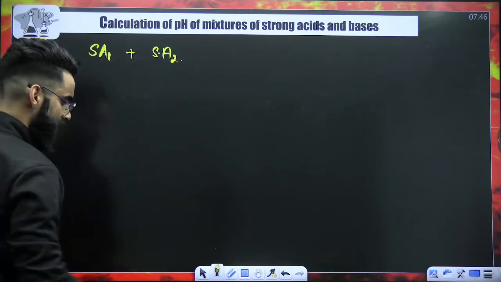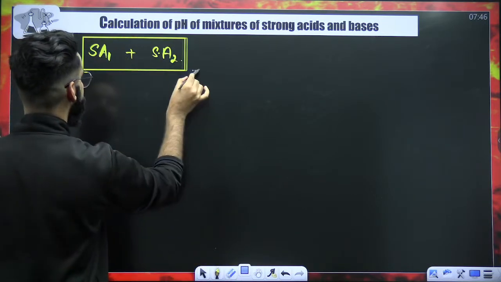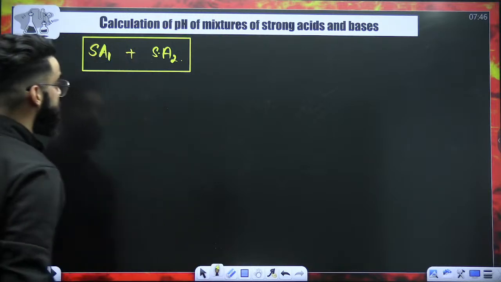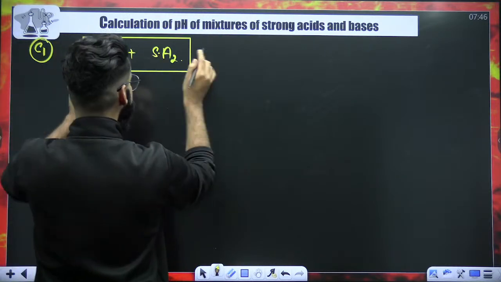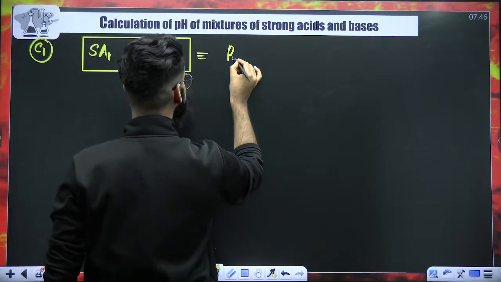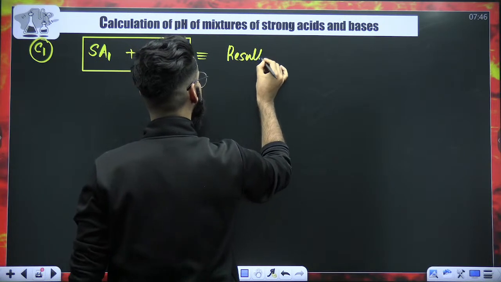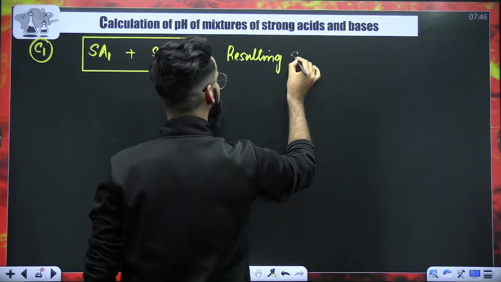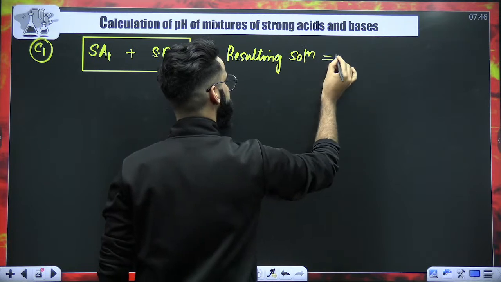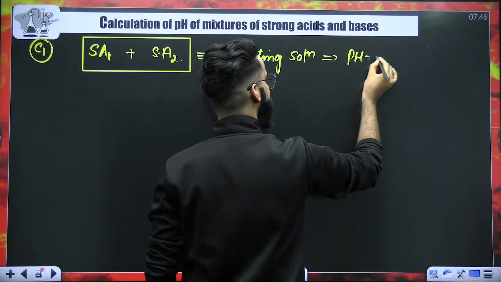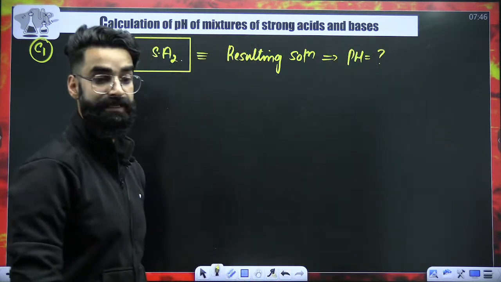Let's say in the container you have got 2 acidic solutions. After mixing these acidic solutions, I will be getting a resulting solution, and I'm supposed to calculate the pH of this resulting solution.